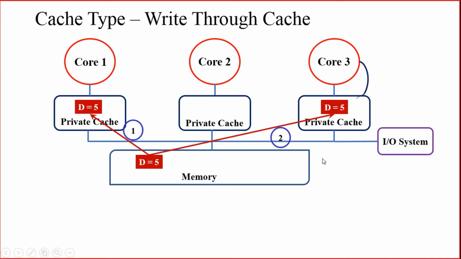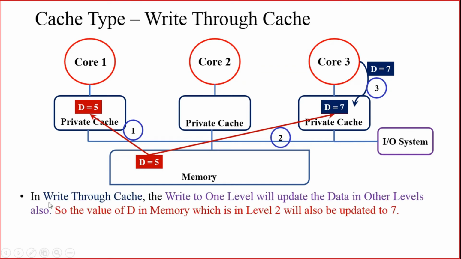Now let us take that core 3 is updating the data present in its private cache. It is updating the data present in address location D to 7. So what will happen? In the private cache, the data will be updated since core 3 has updated the data. If you are considering the write through cache, this is an example for write through cache. In write through cache, what is happening?